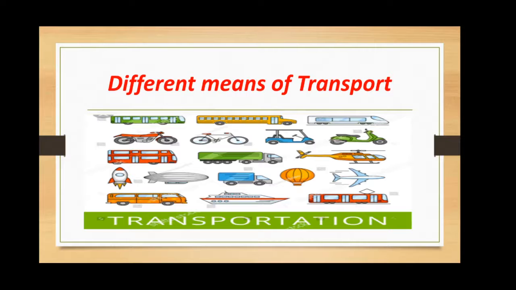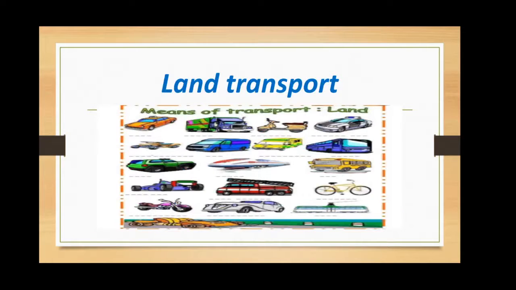They are divided majorly in a 3 types. First one is land transport. Land transport means the vehicles which moves on a road or rail. All vehicles used to travel on a land have a wheels. Some vehicles have a engines also. These engines need petrol, diesel or gas for working.